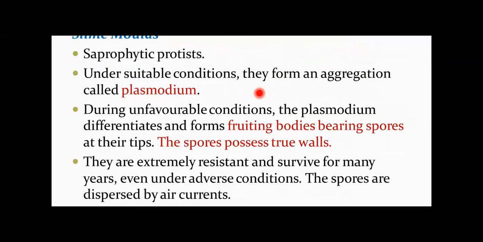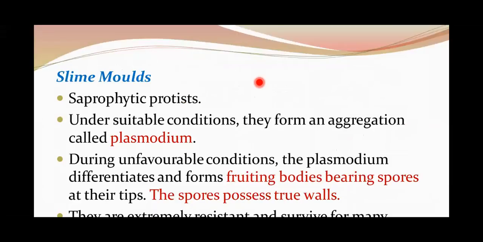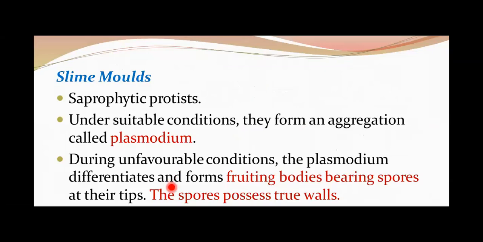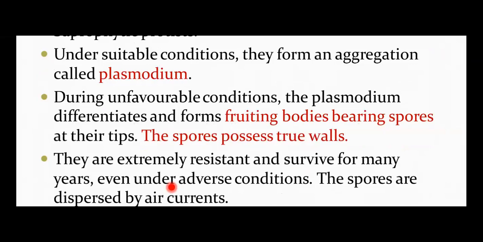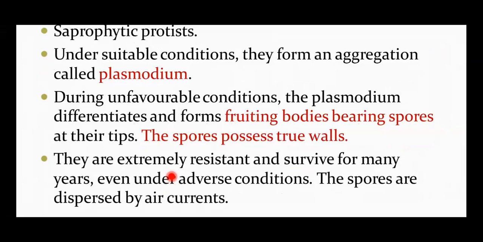Slime molds. As I said in the classification, slime molds are exclusively saprophytic protistans. Under suitable conditions, they form an aggregation that is called plasmodium. During unfavorable conditions, the plasmodium differentiates and forms fruiting bodies which bear spores at their tips, and the spores possess true walls. This is very important.